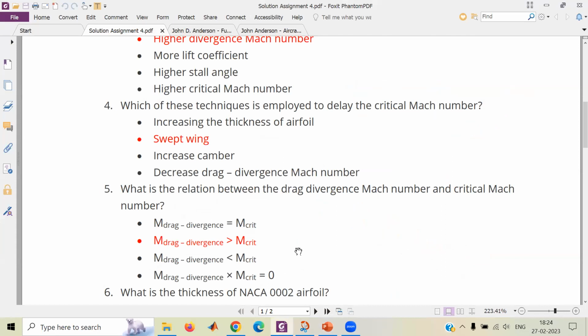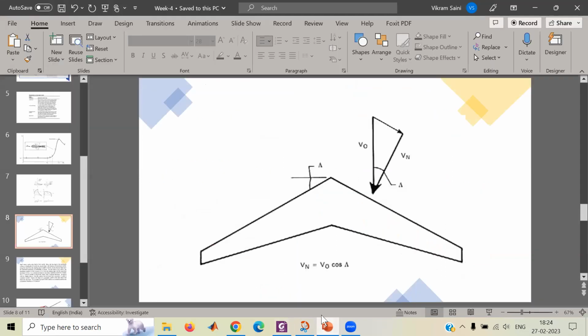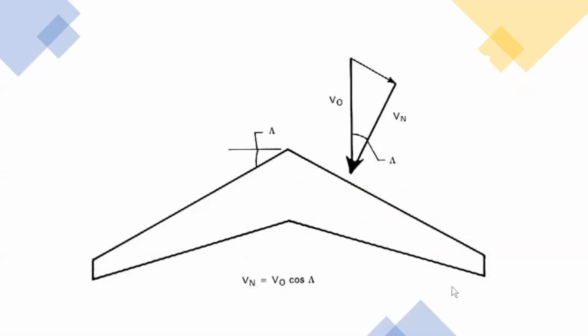Sir, just a second, sir. Sir, I always have a question in mind, that in a swept back wing there is spanwise flow. So, sir, won't this spanwise flow be increasing the vortices and increasing the induced drag? Okay, but how? Let's try to understand.